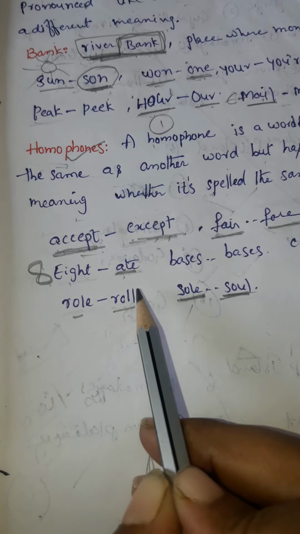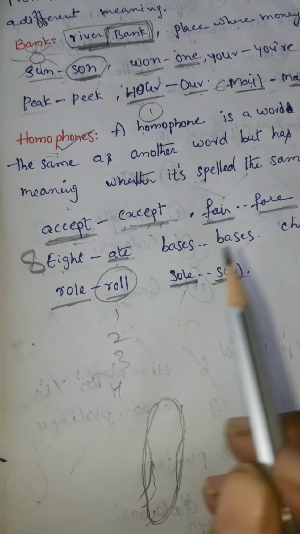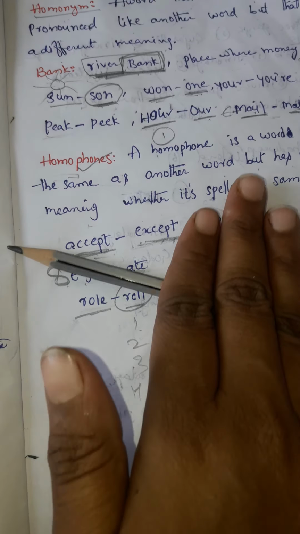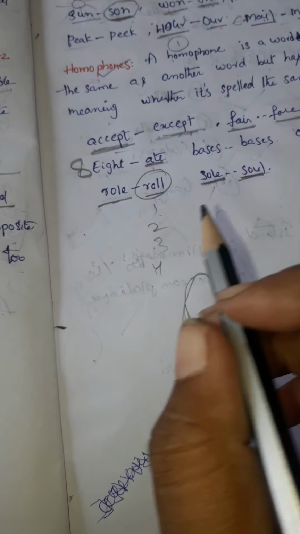Roll and role. Here this roll is yours, roll number 1, 2, 3, 4. And this rule is to rule something. To rule something. Okay, that is rule.